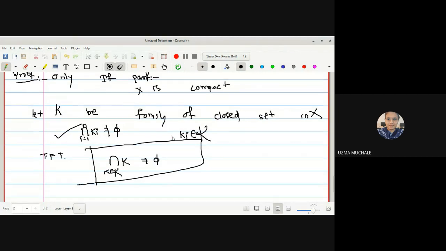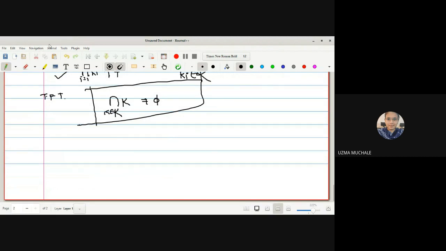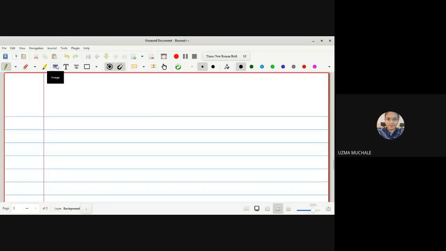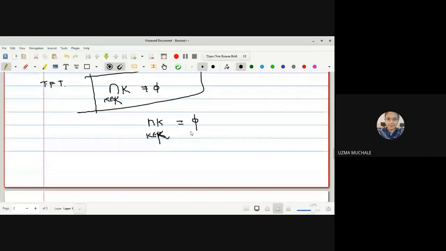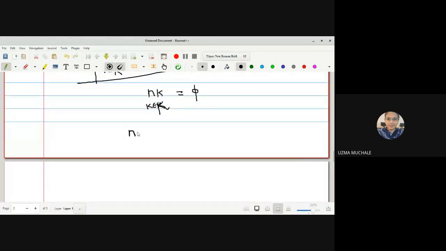So for proving that the arbitrary intersection is non-empty, let us assume a contradiction, that this arbitrary intersection is empty. Assume, if possible, that the intersection of K, where K belongs to capital K, that is, K taken from family K, has empty intersection. Taking the complement on both sides, what will happen? The complement of the intersection of every member of family K is equal to the complement of phi, which is equal to X. Right?